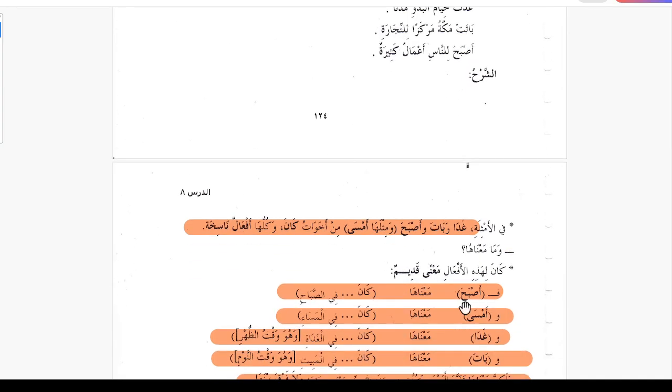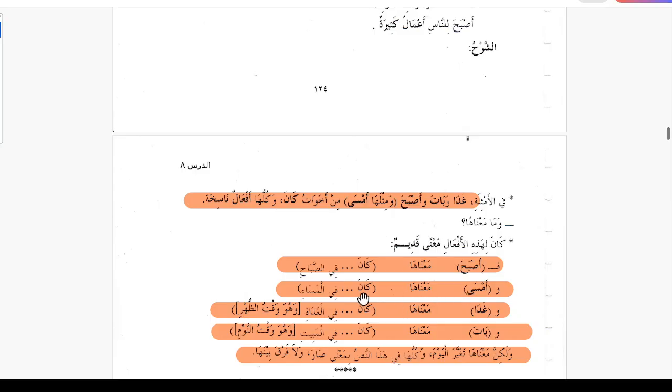In the old times, asbaha was used when something was happening in the morning. So kana fis sabahi, it was something in the morning. Amsa, similarly, was used when something happened in the evening.